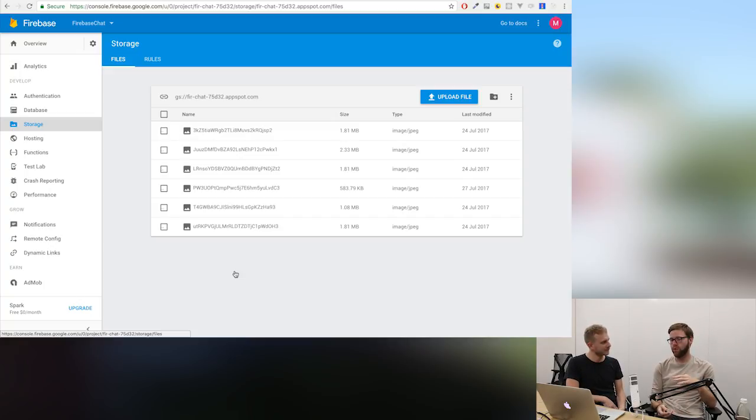Cloud storage for Firebase will let you restrict what people are uploading. You can say they can only upload images that are so large. You can check MIME types to say it has to be an image. And you can say who can write where. So you can say, all right, this user has a directory that is their folder, that they can do whatever they want. They can upload anything, they can delete anything, rename anything, but they can't touch anyone else's data. So again, that security aspect, that's so important. We take care of it for you, and we give you a really easy way to configure it so that your application lets your users interact with their data in the way they want.